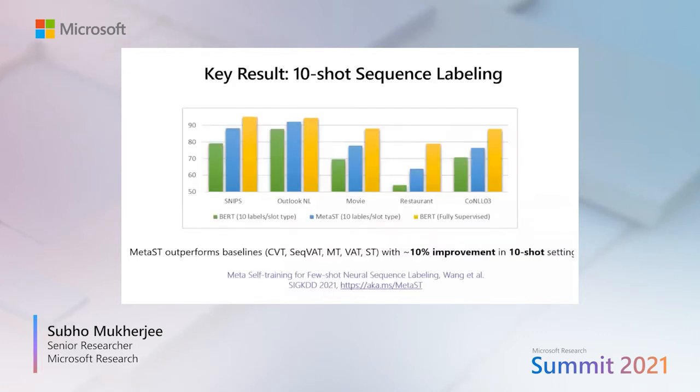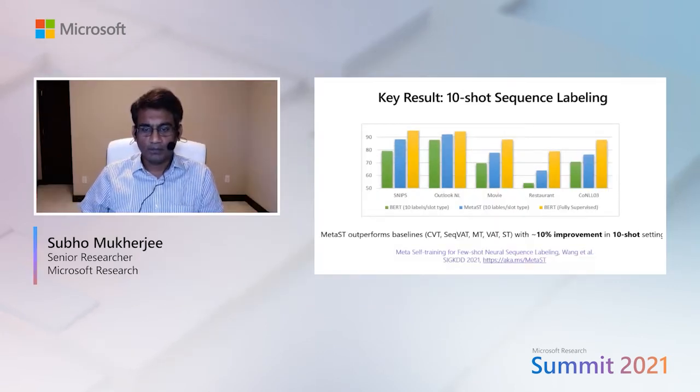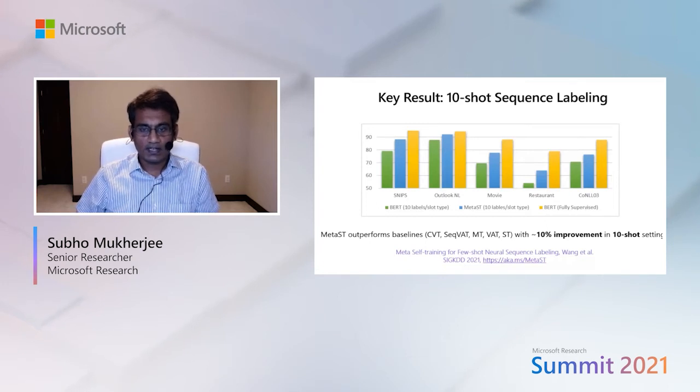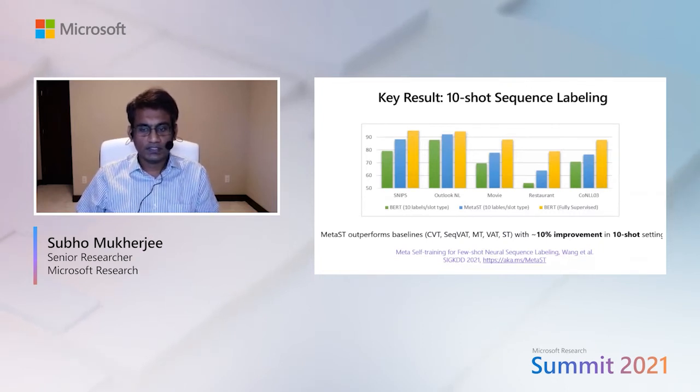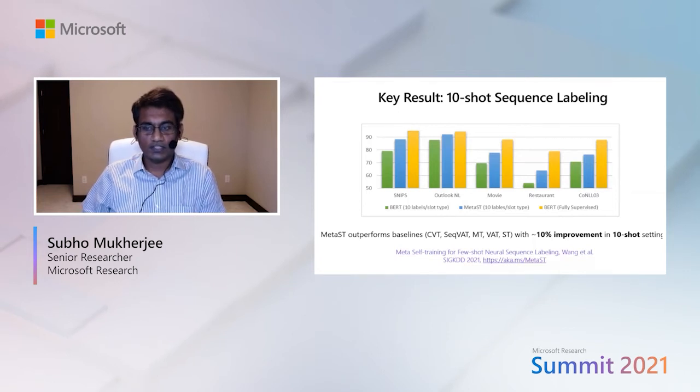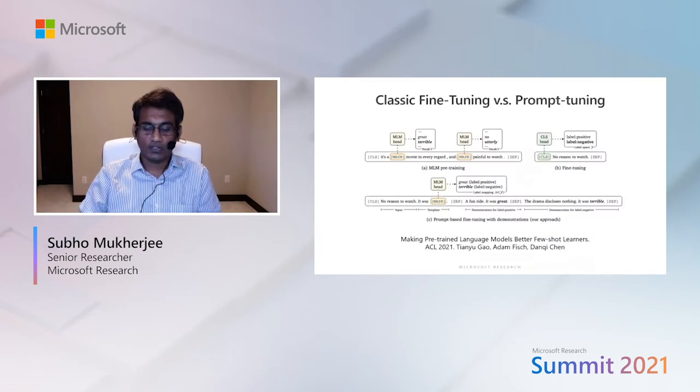The previous technique applied to sentence classification tasks is a bit difficult to adapt to structured classification tasks like named entity recognition and slot tagging. In this work, we developed MetaST to bridge this gap. In MetaST, we leverage meta-learning to do reweighting for token-level pseudo-labels by injecting perturbations at the tokens and then doing consistency learning. We observe that our method MetaST can outperform several state-of-the-art methods with at least 10% improvement in the 10-shot setting, which means that we can use only 10 labeled examples for each slot type.